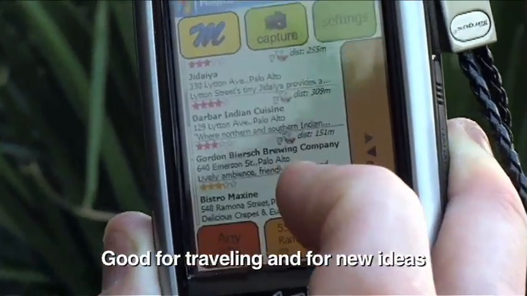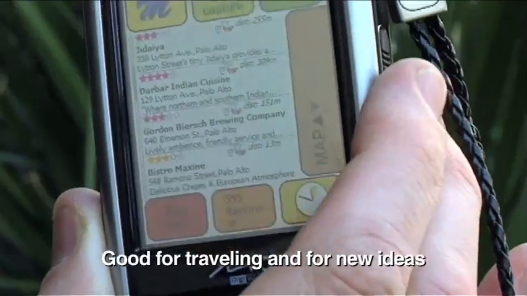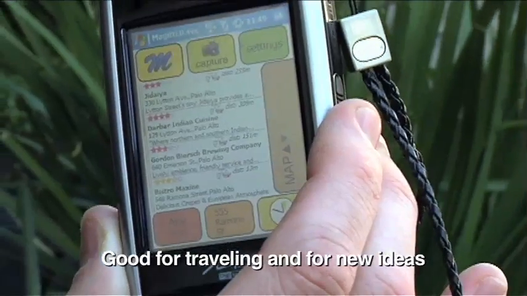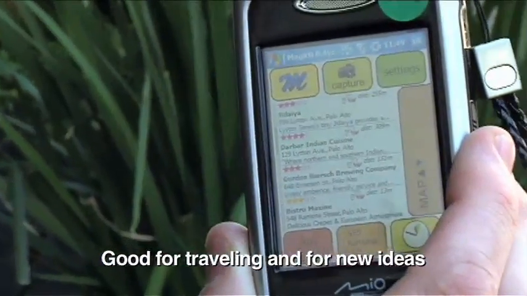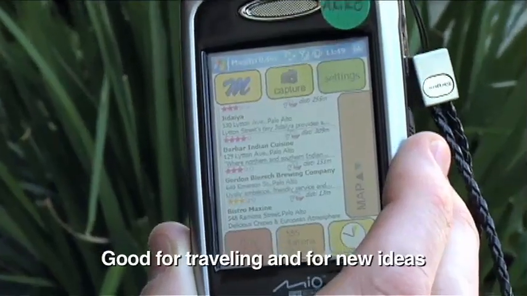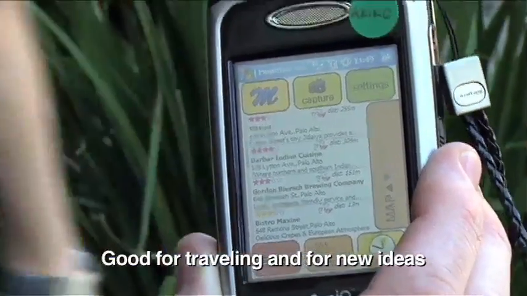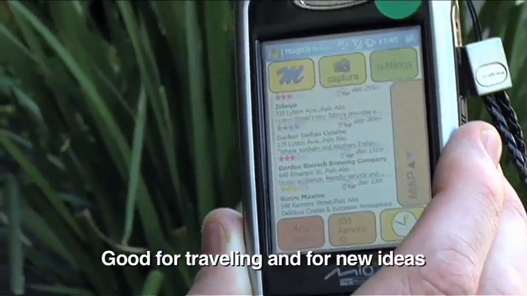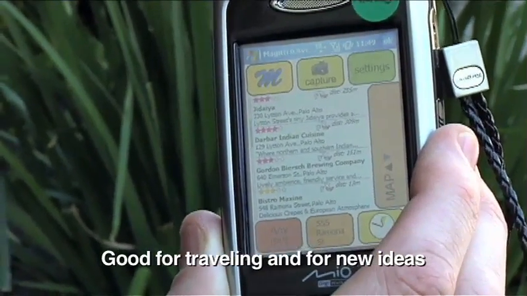Yeah, it's perfect for people who don't know what's available in an area, but it's also good for people who already know the area because it'll recommend things that they might not have thought of themselves, or things they might have heard of but really haven't visited and haven't made up their mind to go into. And this will show them what other people thought about the place, and they can maybe choose to go in then.